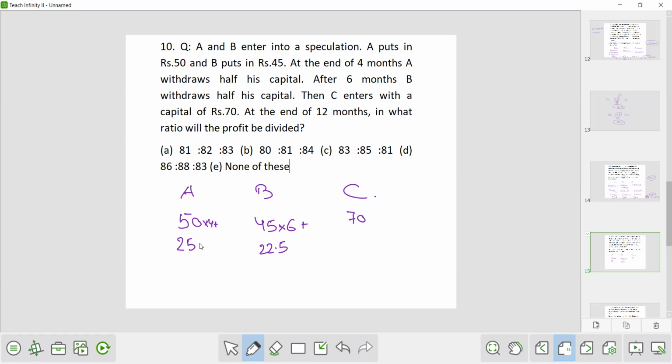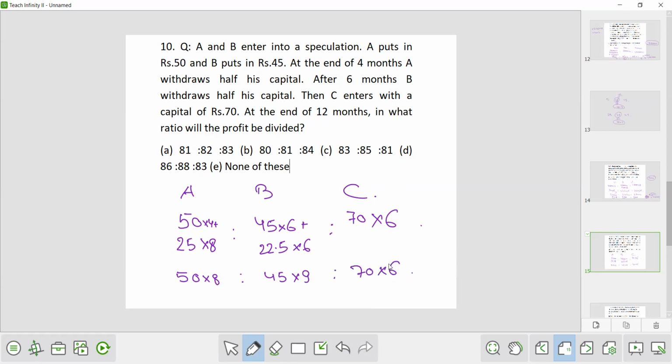Now at the end of 12 months, this 25 rupees will be there for 8 months. This 22.5 rupees will be there for 6 months. And this 70 rupees will be there for 6 months. So this is the ratio of their profit. Now they are directly asking what is the ratio of their profit. So 50 into 4 and 25 into 8. So we can write it as 50 into 4 plus 50 into 4. So 2 into 50 into 4. So 50 into 8 plus 45 into 6 and it will be 45 into 3. So it will become 45 into 9 and it is 70 into 6.